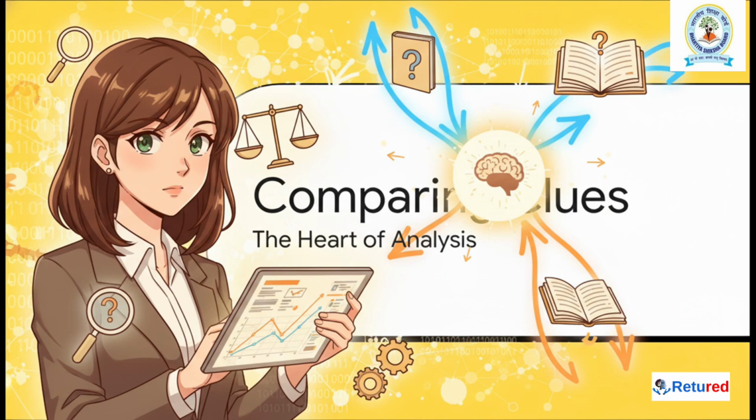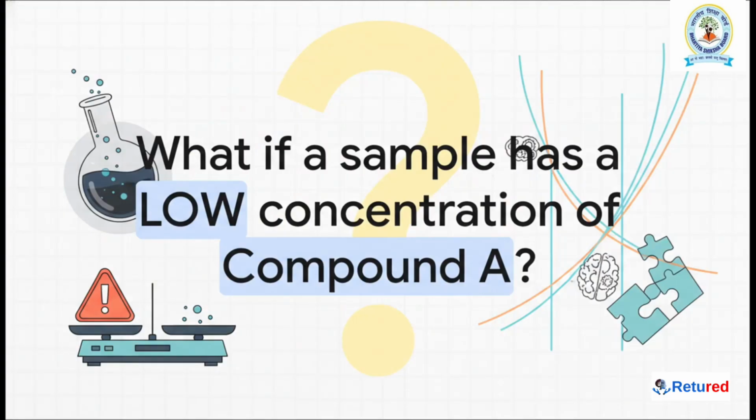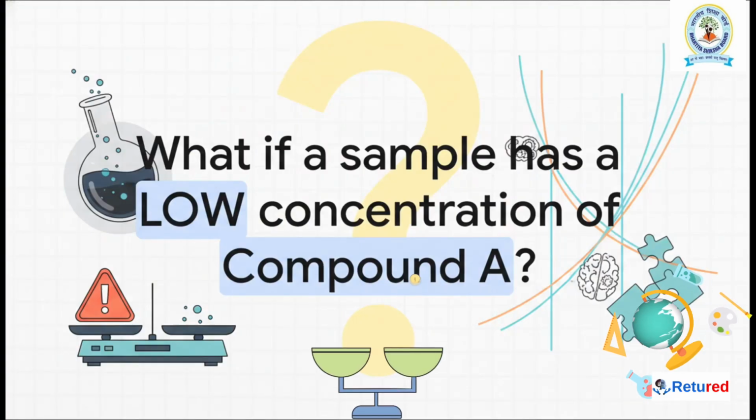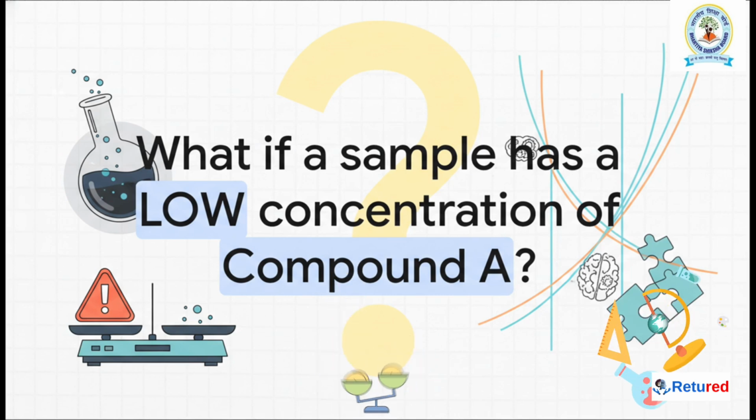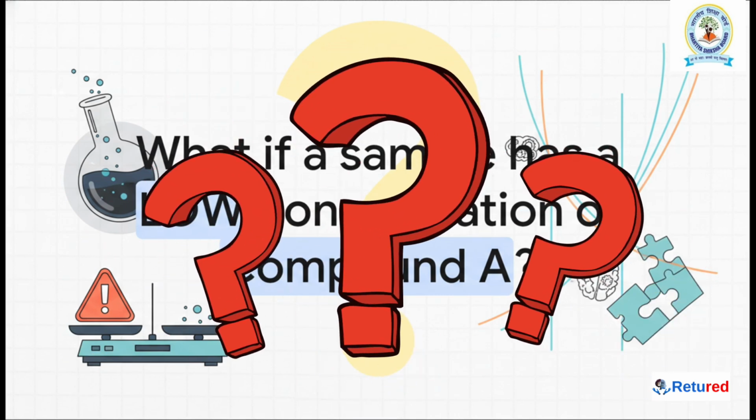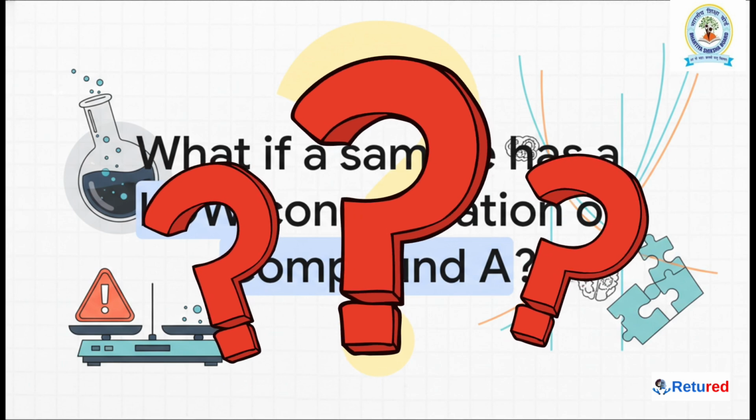This right here is the heart of real analysis. So let's ask the opposite question. We know that a high concentration of compound A is a really good sign. But what if a sample has a very low concentration? Is that also useful information? Does that help us understand the risks?